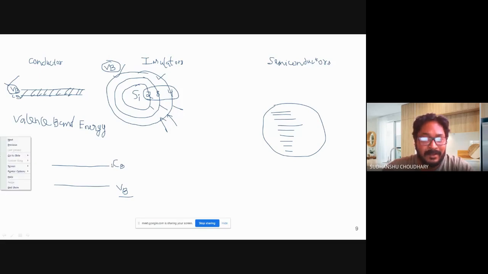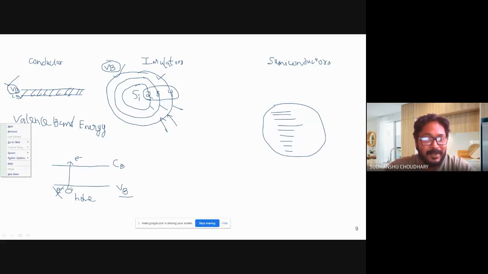Now what is conduction band? Conduction band energy is, if I have an electron here, let us say sitting in the valence band, and it tries to go to the conduction band, since this electron goes away from valence band to conduction band, I have a vacancy created here. I don't have an electron here anymore, so I have a vacancy. I call it a vacancy or a hole, because this electron which was in valence band has moved away to conduction band.